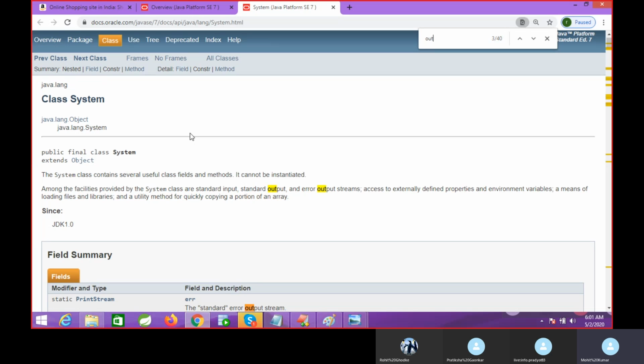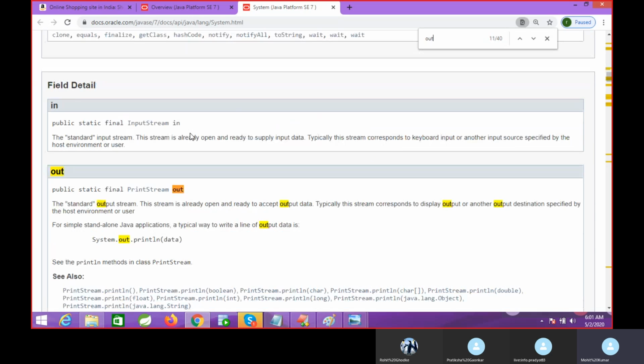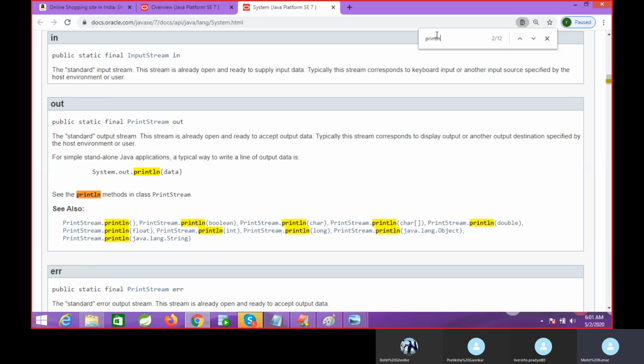Out is your variable. I will tell you about this out variable later. You can see out is your variable. Got it, right? If you type here println, what is println? Println is your method. I will show you the println. So this is a method. I will show you the implementation on my system. Right now I don't have it. I will tell you what this is.